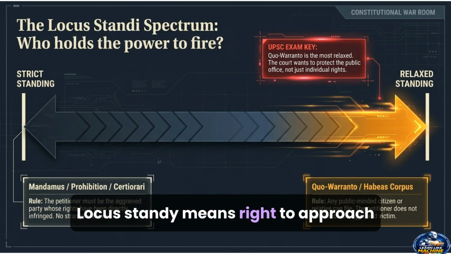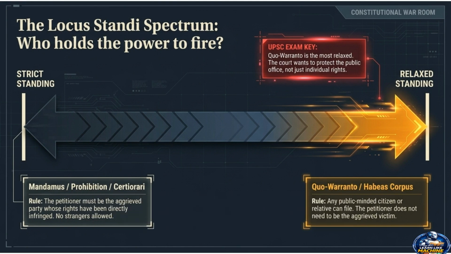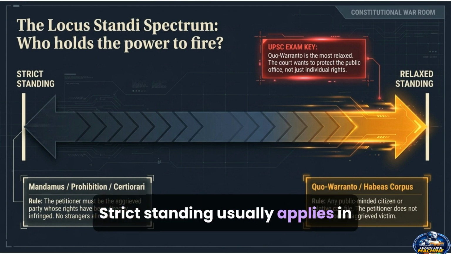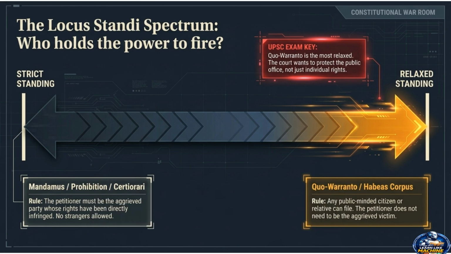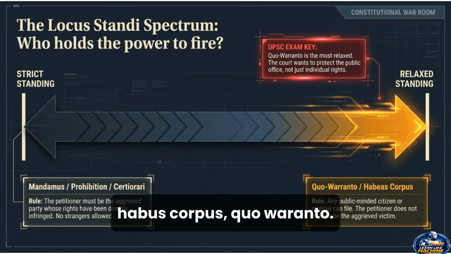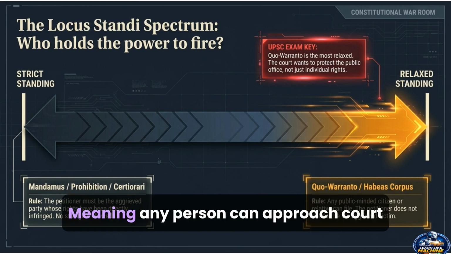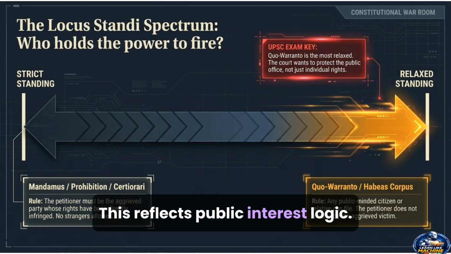Locus standi means the right to approach court. Normally, the petitioner must be an affected person. Strict standing usually applies in mandamus, prohibition, certiorari. Relaxed standing usually applies in habeas corpus and quo warranto, meaning any person can approach the court in such cases. This reflects public interest logic.